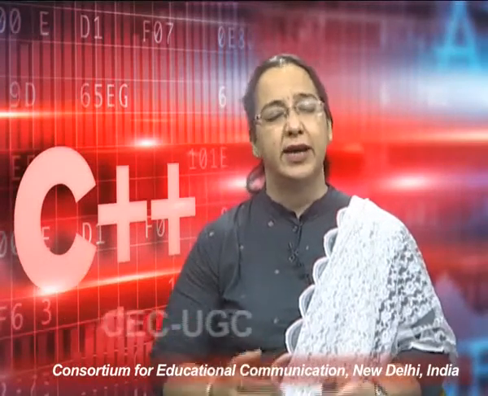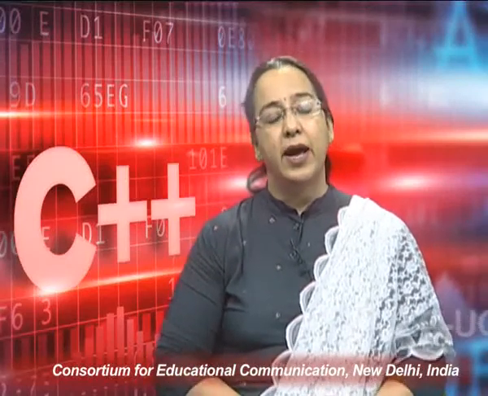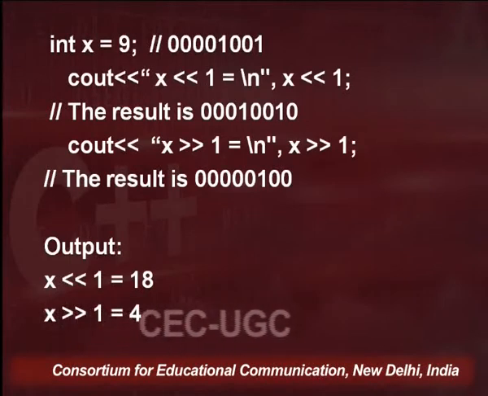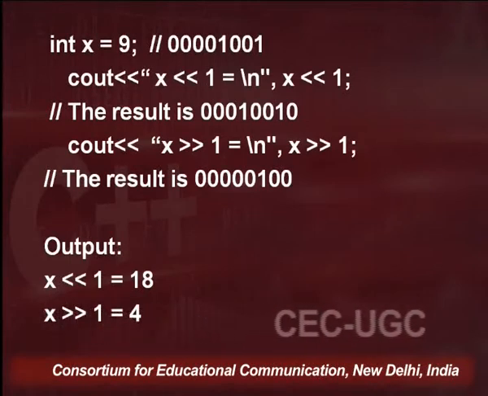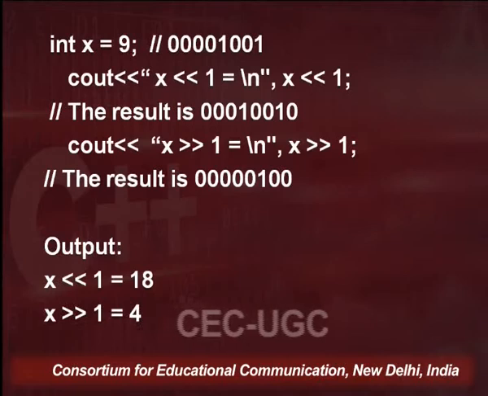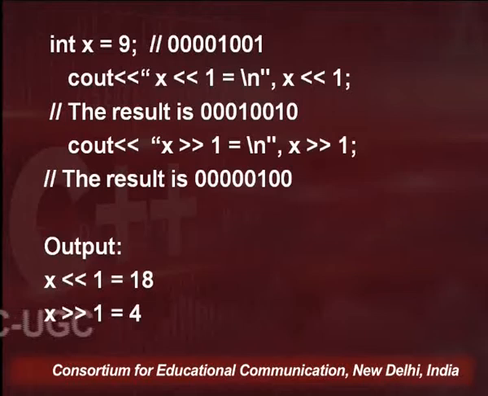Now let's take an example. So let us take x equals 9, and the bitwise representation is 0 0 0 0 1 0 0 1. Now I am trying to print x left shift 1, which means x double angle brackets on the left side followed by 1.